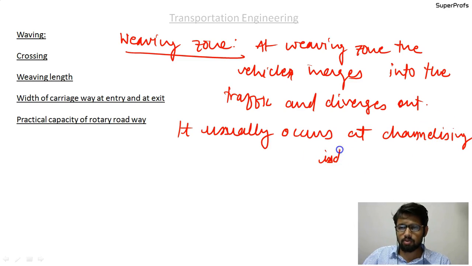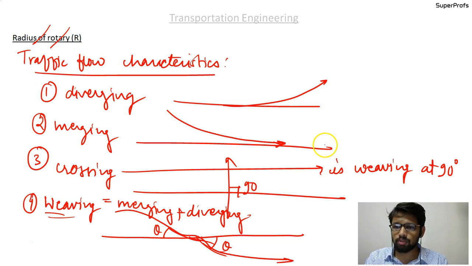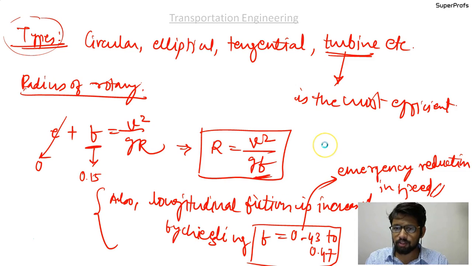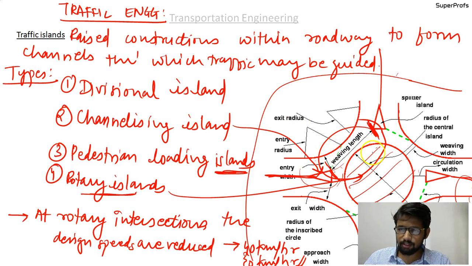So you should know which one is the weaving zone. This portion that I have shown is the weaving zone, where the vehicles merge into the existing traffic and then diverge. Suppose a vehicle is coming from any side, it has to merge into the existing traffic and then diverge this way or that way, whichever way it is going to go.